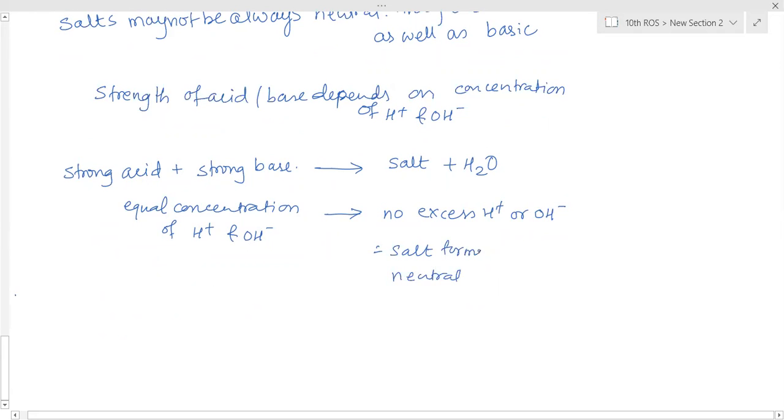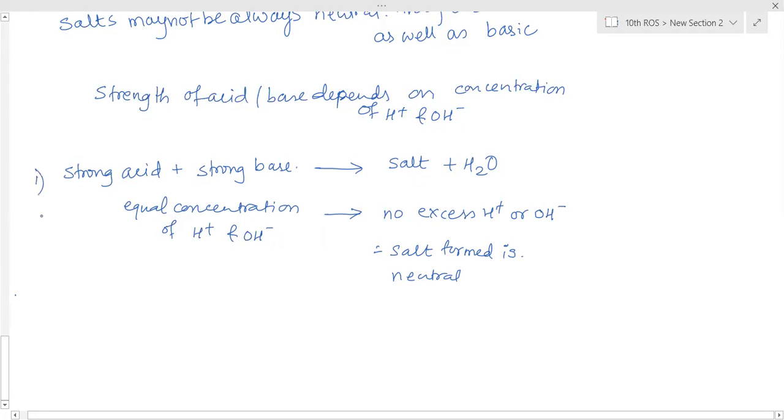The salt formed is neutral because there is no excess H plus or OH minus ions left out, as all the H plus ions combine with all OH minus ions forming water. So in the solution, after forming water, there will not be excess H plus or OH minus ions left in the aqueous solution of salt. Therefore, this salt is a neutral salt.